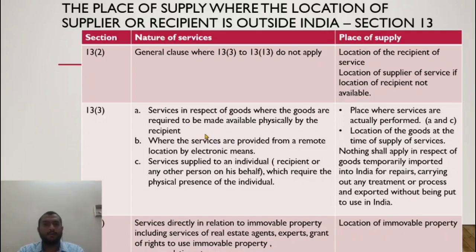The service is being provided online, maybe from a remote location or not, but the service is being provided online in respect of the software. So in this case, the place of supply would be the location of the goods at the time when services are supplied. So what is the location of the goods? It is India.